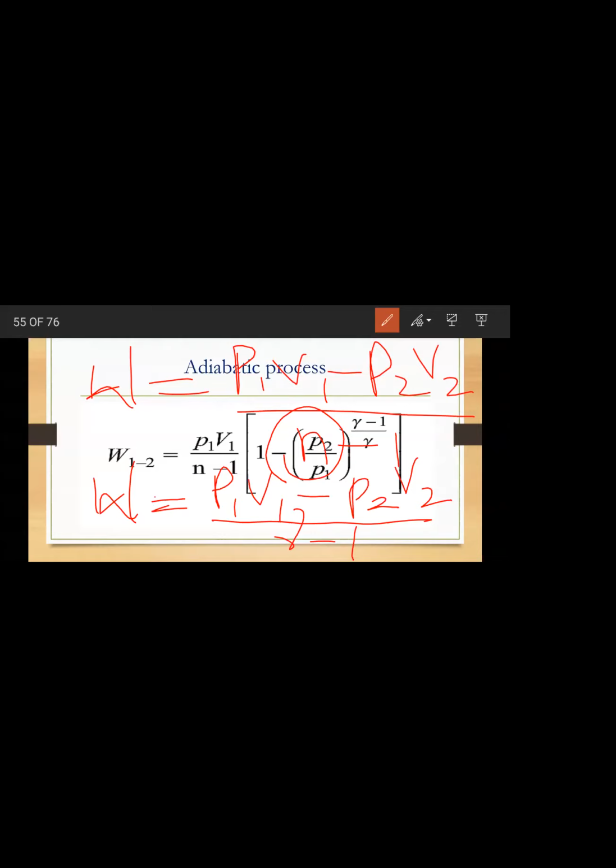What are the names? Constant pressure, constant volume, constant temperature process, polytropic process and adiabatic process. Good. So now we will discuss 2 problems.